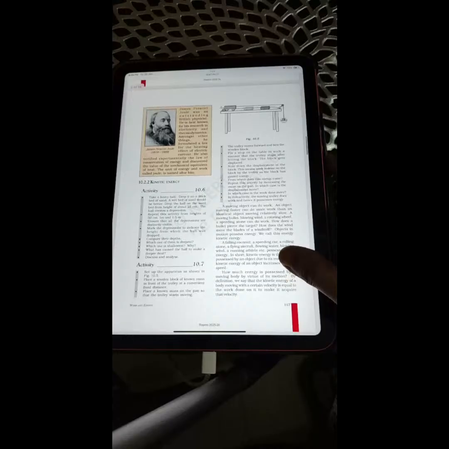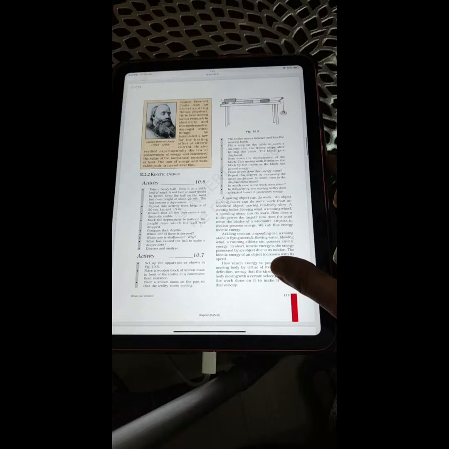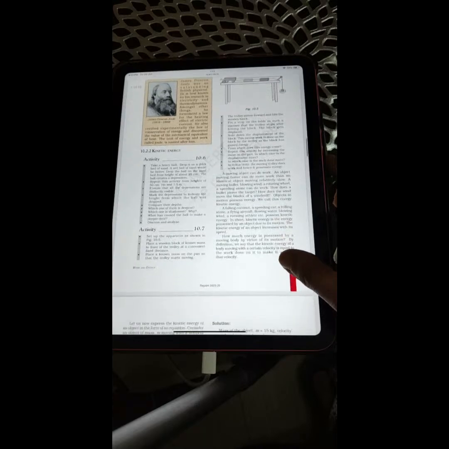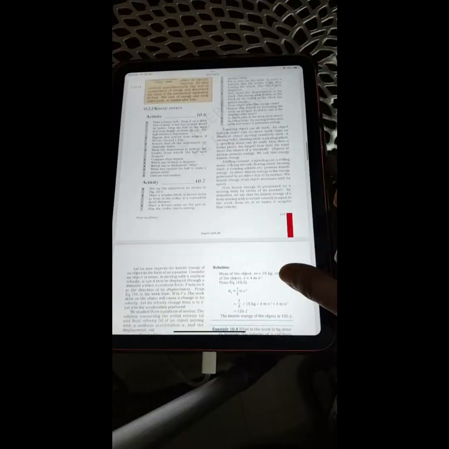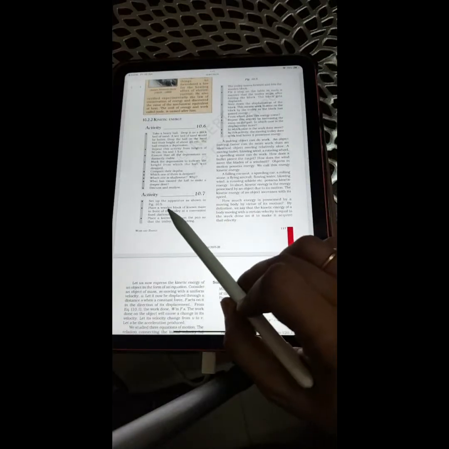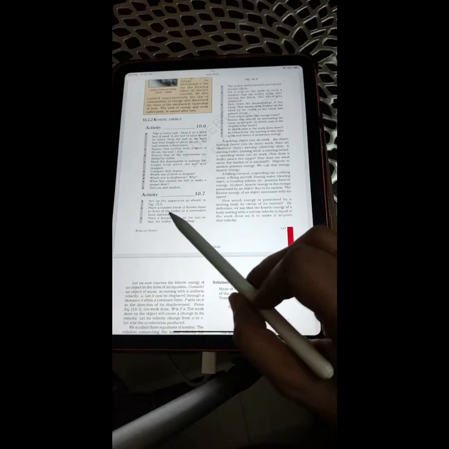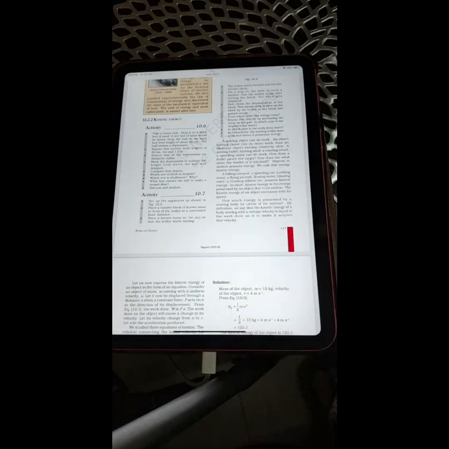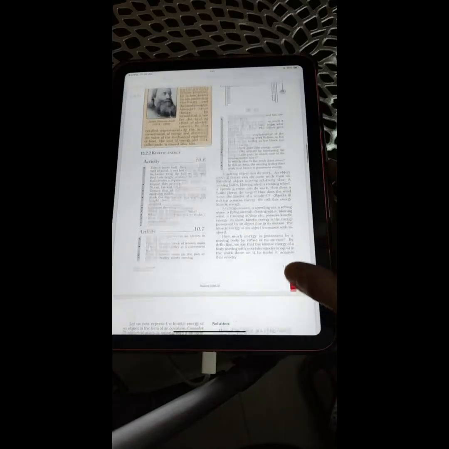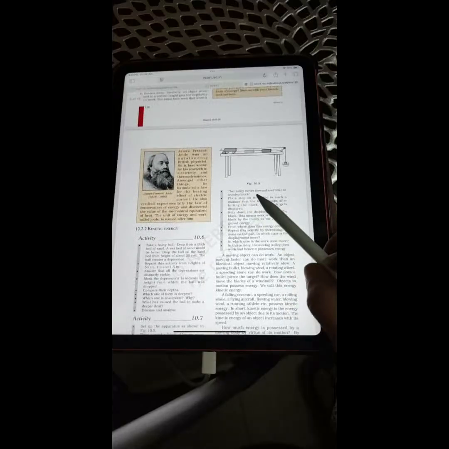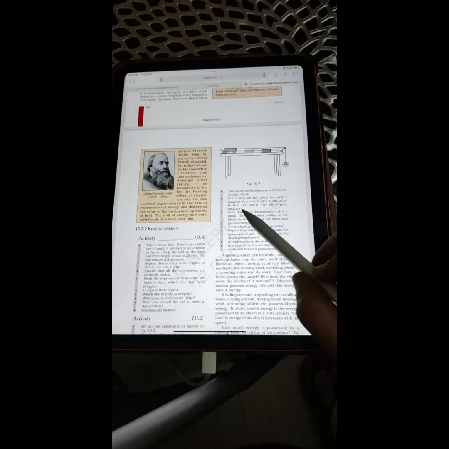Compare their depths. Which one of them is deepest? Which one of them is shallowest? Why? What has caused the ball to make a deeper dent? Discuss and analyze. Activity 10.7. Set up the apparatus as shown in figure 10.5. Place a wooden block of known mass in front of the trolley at a convenient fixed distance. Place a known mass on the pan so that the trolley starts moving. The trolley moves forward and hits the wooden block. Fix a stop on the table in such a manner that the trolley stops after hitting the block.